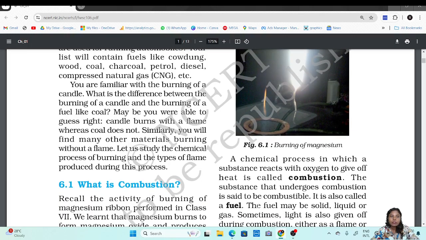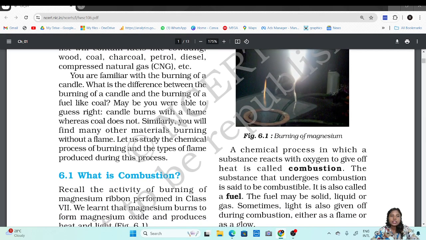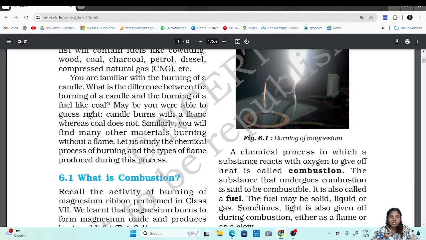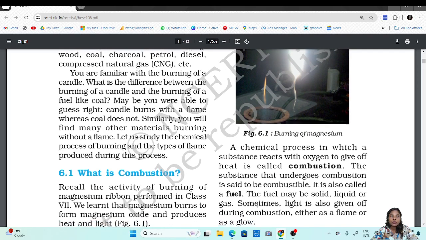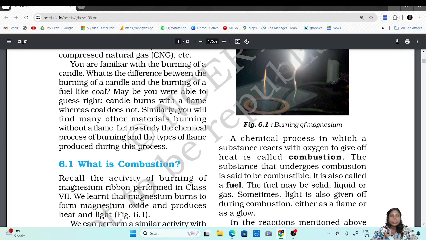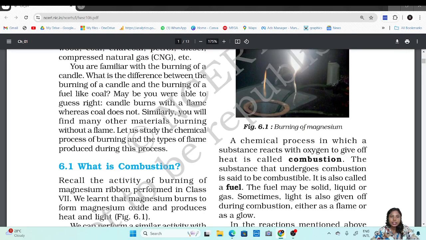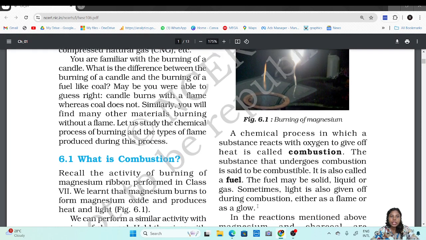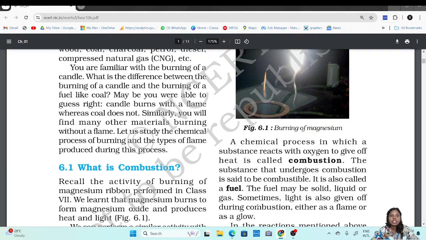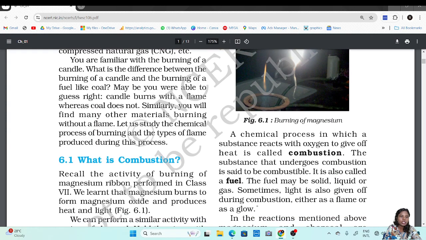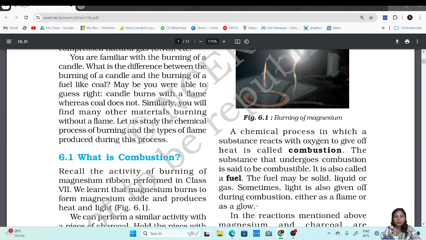You are familiar with the burning of a candle. What is the difference between the burning of a candle and the burning of a fuel like coal? Maybe you were able to guess right. A candle burns with a flame, whereas coal does not burn with a flame. So what they are saying is that when you take a candle and light it up, you see a flame in that candle, a kind of structure that you see over there.